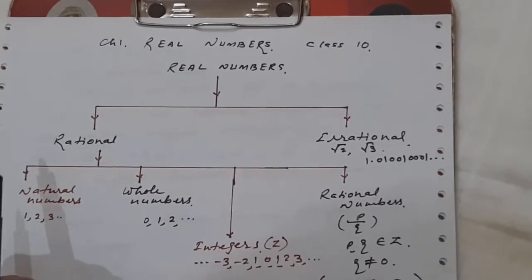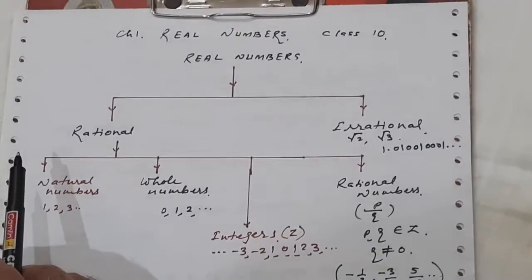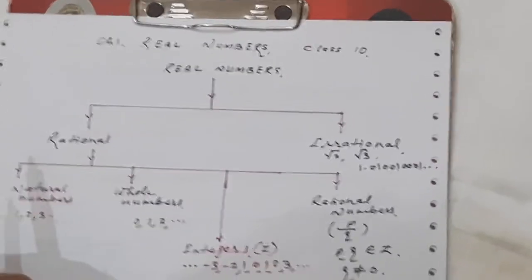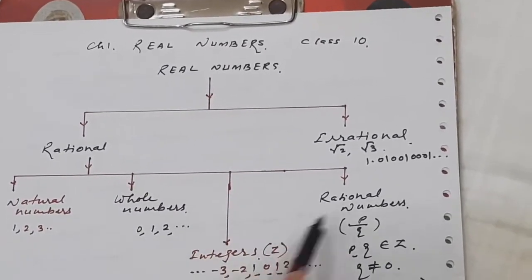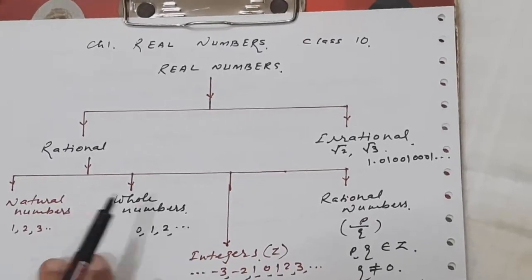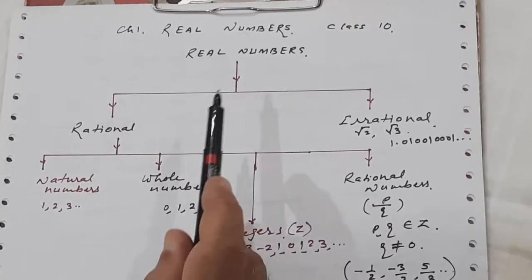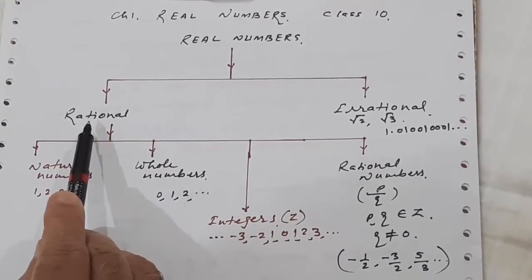Hello guys, in this video we are going to start a new chapter, Chapter 1, Real Numbers. This is a revision part. Let us revise the real numbers. Real numbers are of two types, rational and irrational.